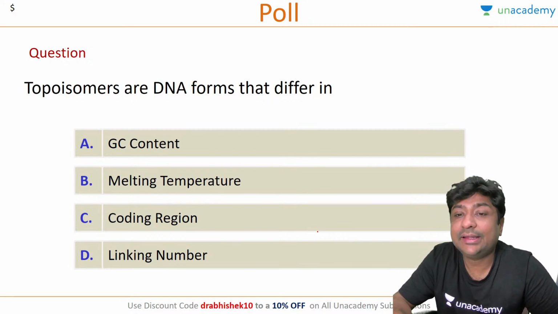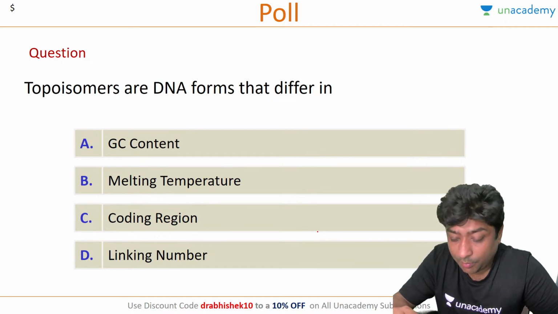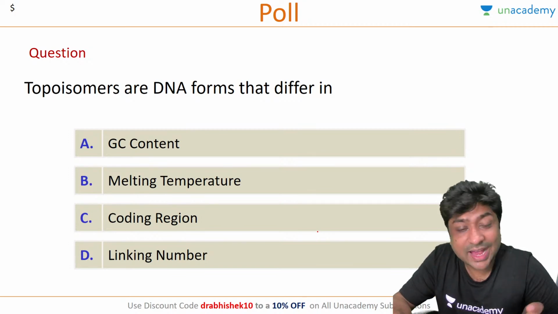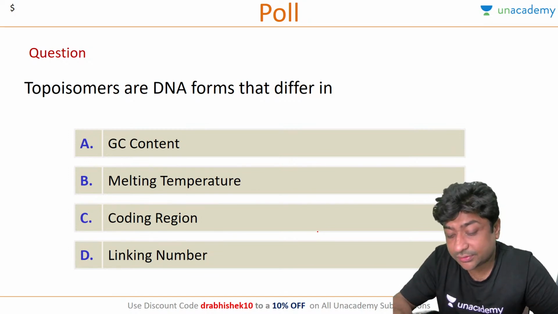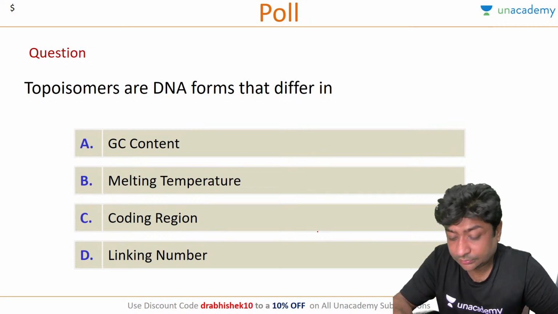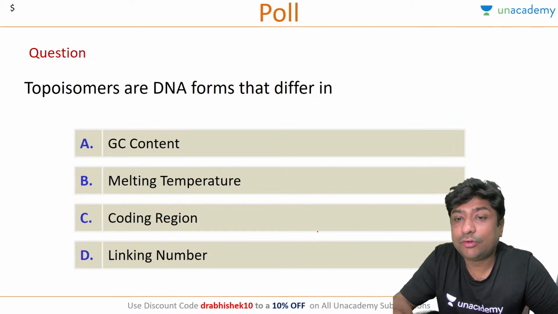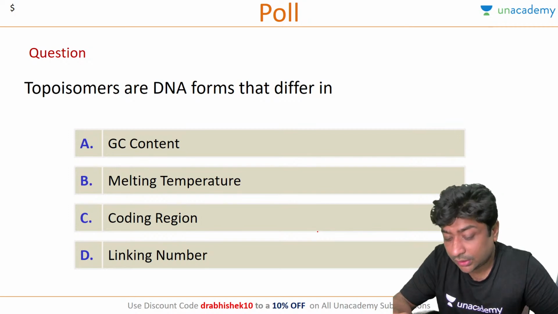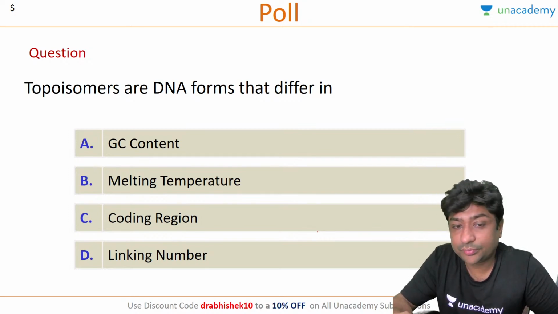So this has to relate with the topoisomerases which you learned. So Therapy adda says A. Anyone else? Topoisomers are DNA forms that differ in GC content, melting temperature, coding region, or linking number. Kennedy also says A.